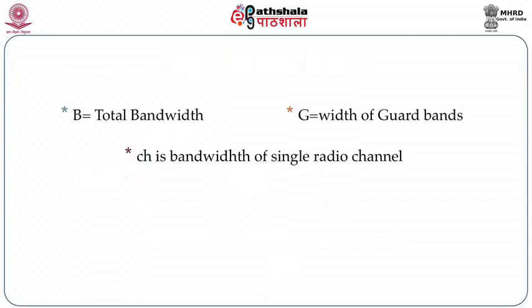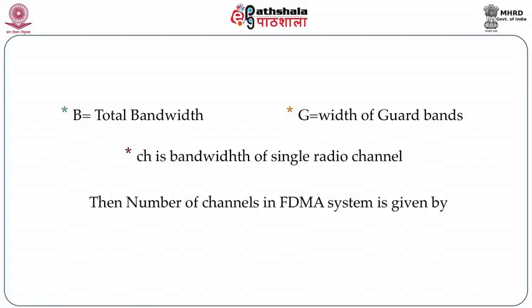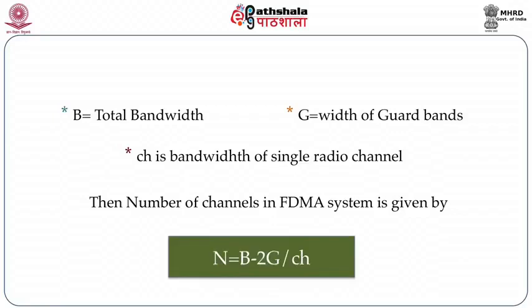If B is the total available bandwidth, G is the width of guide bands, and CH is the bandwidth of a single radio channel, then the number of channels available in FDMA is given by (B minus 2G) divided by CH. I leave this as an exercise for you: take some examples of bandwidth, guide bands, and the bandwidth allocated to a single radio channel.